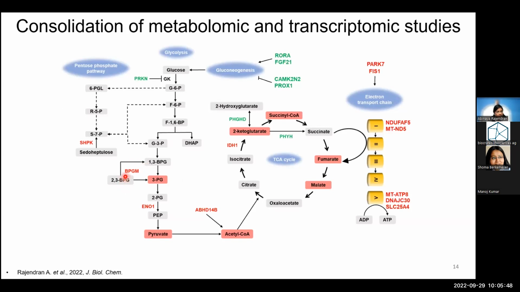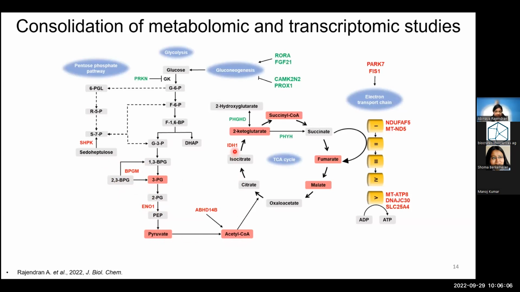That is, you see that the bisphosphoglycerate mutase is downregulated, and following that, you see a decrease in the levels of 3-phosphoglycerate. Same in the case of enolase 1, downregulation of which is probably causing the decrease in the levels of pyruvate and acetyl-CoA downstream.